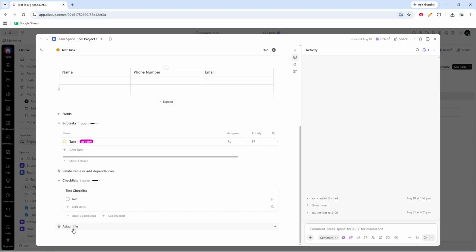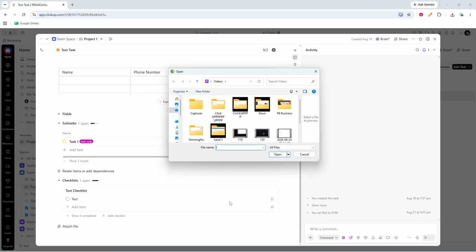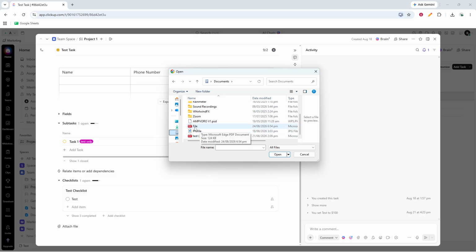Next, click Upload. This tells ClickUp that you want to bring in a file from your computer. After you click it, a file browser window will open, allowing you to search through your device for the file you want to add. If you already know where the file is saved, this part will go much faster.